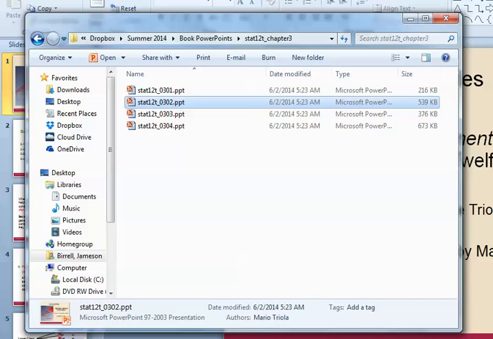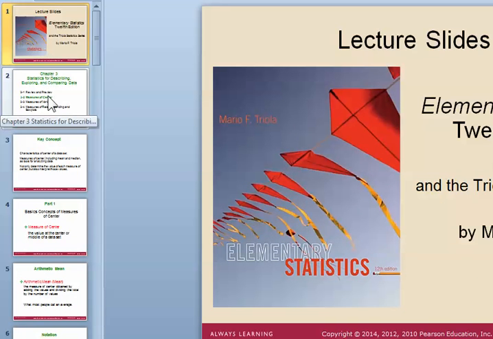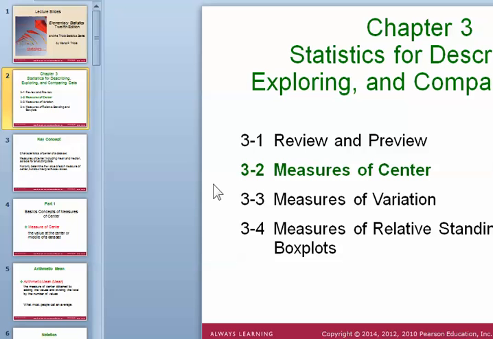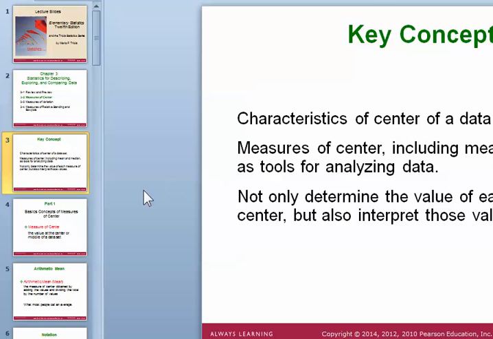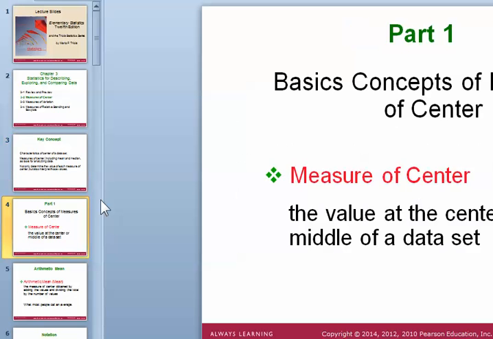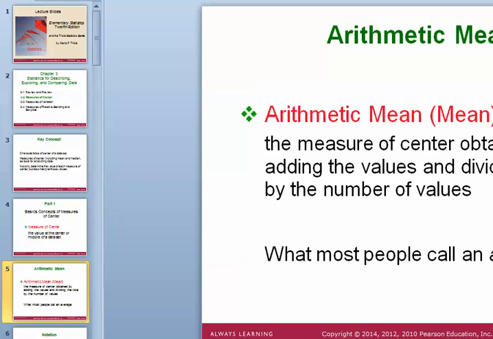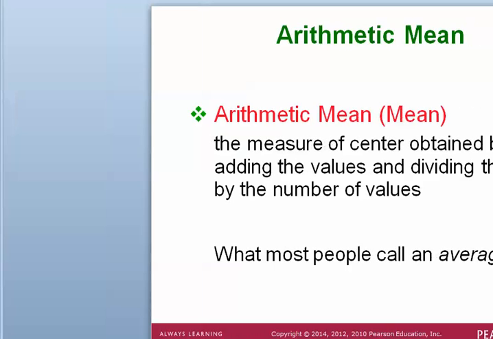Chapter 3, section 2. Chapter 3 starts to talk about the measures of center. And some of these you're very familiar with if you've taken a Math 101 class, or if you just remember it from elementary school and other places where you learned it. I know that they do teach this in at least 3rd grade because my daughter's in it. So, you've probably heard of the first one that they talk about, which is the arithmetic mean. And you've probably heard of some of the others as well.